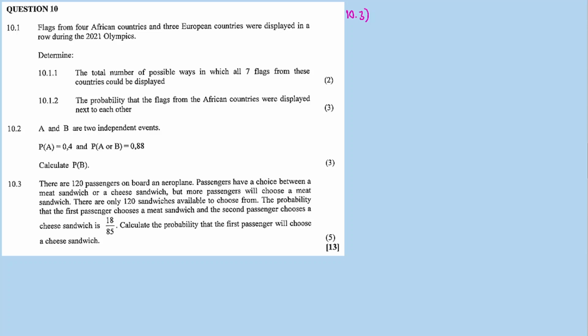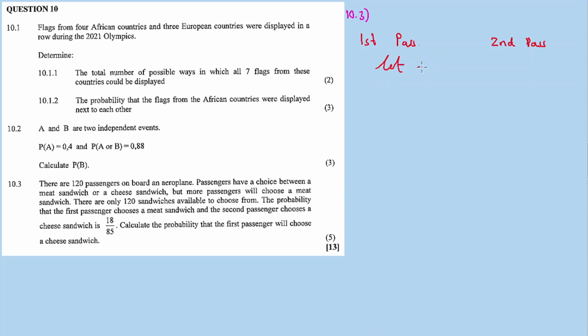So it's not two events. It's an event for the first passenger and the event for the second passenger. Maybe second passenger, right? And then let's say maybe